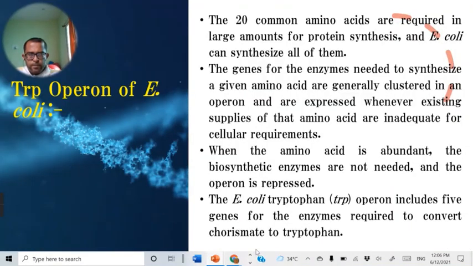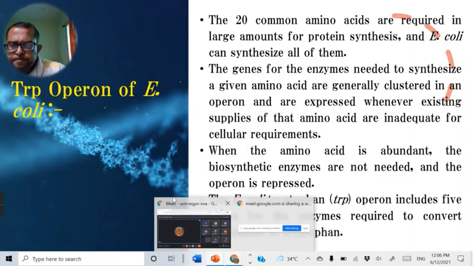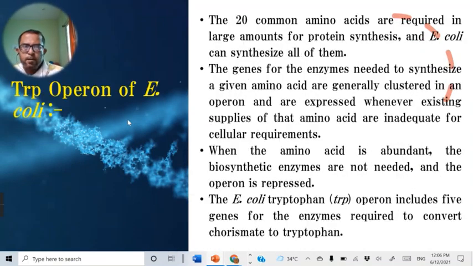Now we begin our today's class. This is another operon which is involved in other types of metabolic pathways. Earlier we have seen the lac operon, and this lac operon is particularly involved in a catabolic pathway. And this lac operon is controlled in two different manners: positive regulation as well as negative regulation.